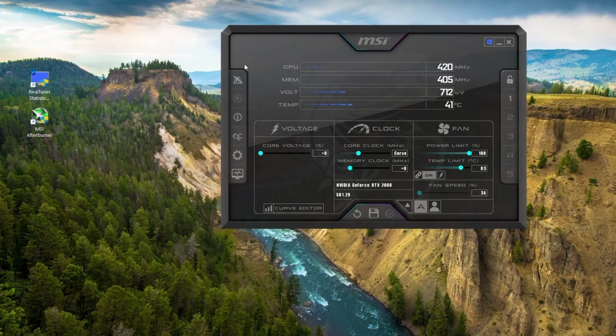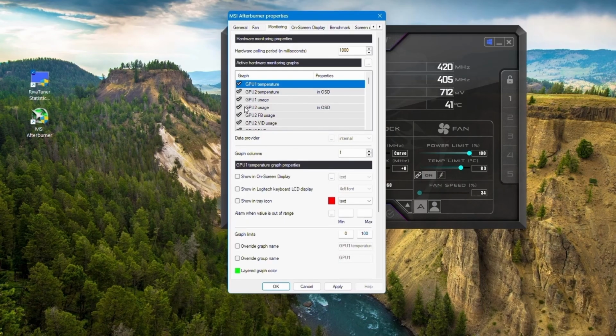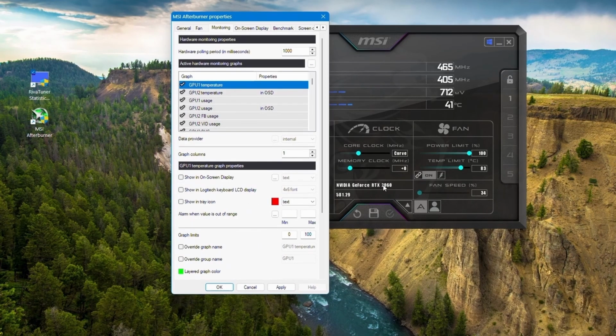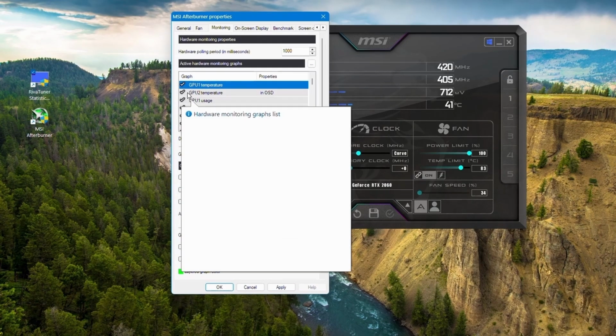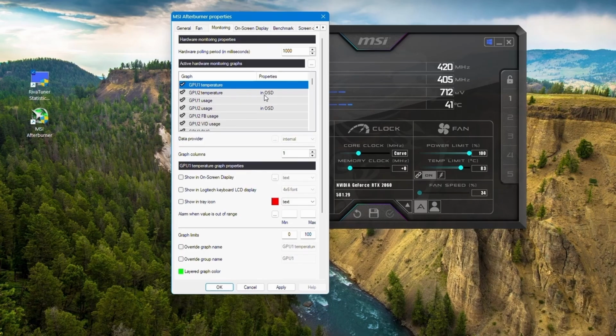In MSI Afterburner, toggle this small arrow to know your GPU numbering. This is important. For me, the GPU number is 2. Select temperature, voltage, FPS and usage for this GPU only. The blue highlight indicates the selected item. Tick the checkbox on the left margin. It will be in dark color once selected.